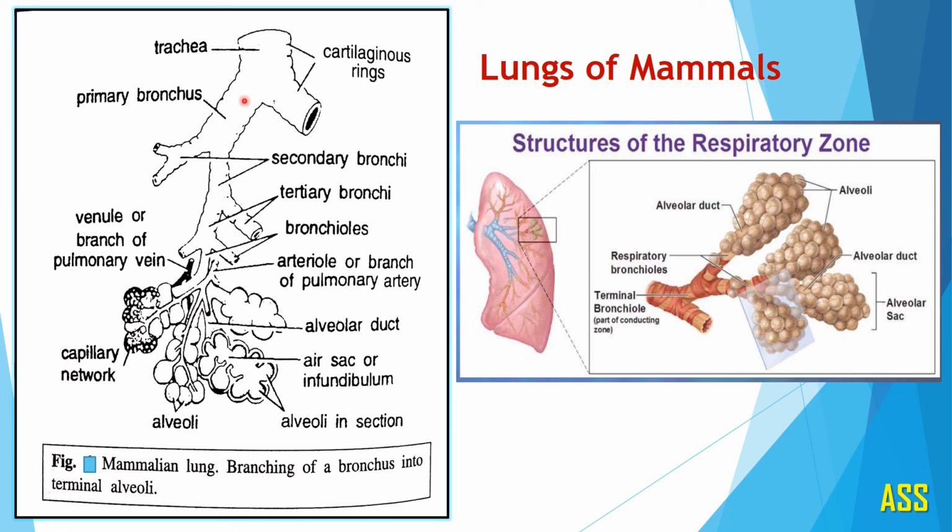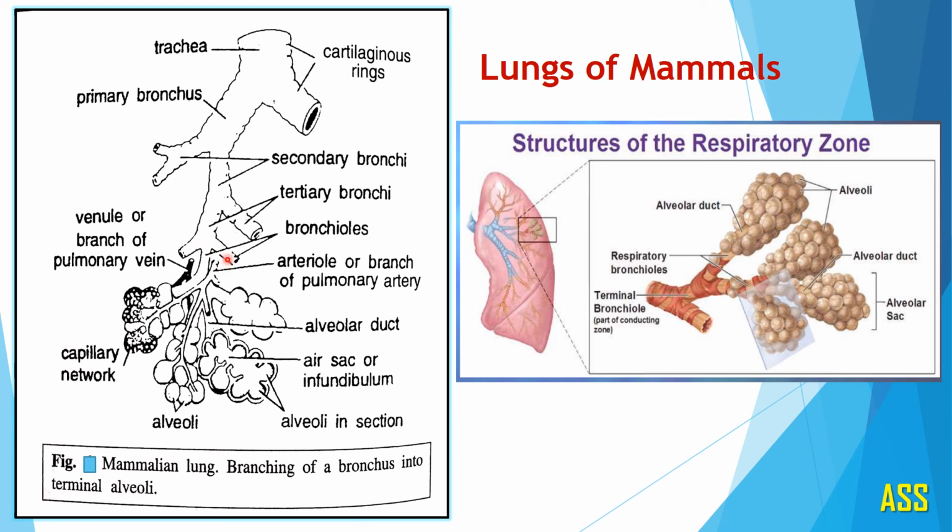Here you can observe this is the primary bronchus. This primary bronchus divides into secondary bronchi. Secondary bronchi divide into tertiary bronchi, which again divide into bronchioles.